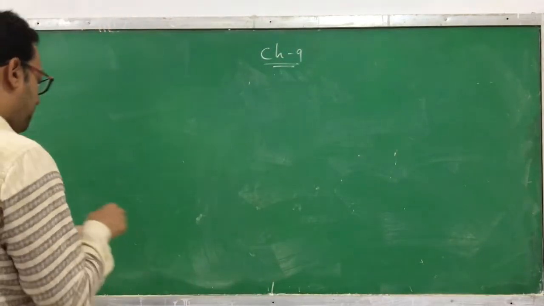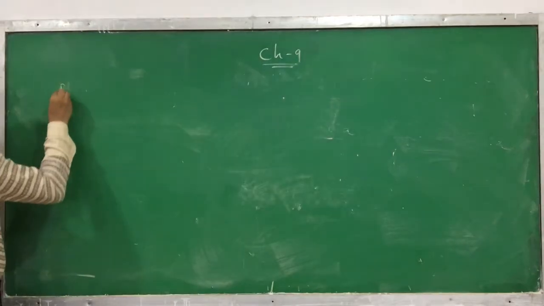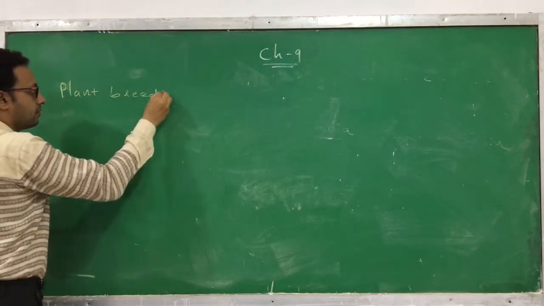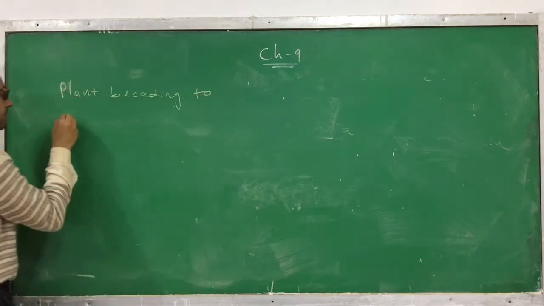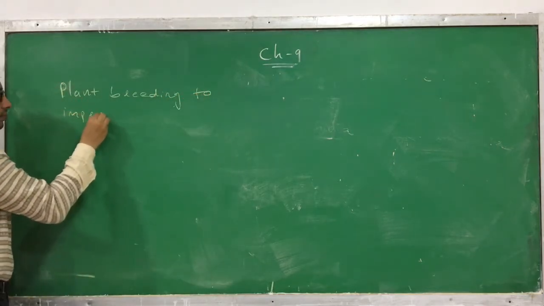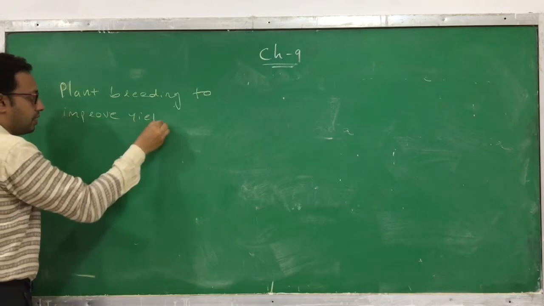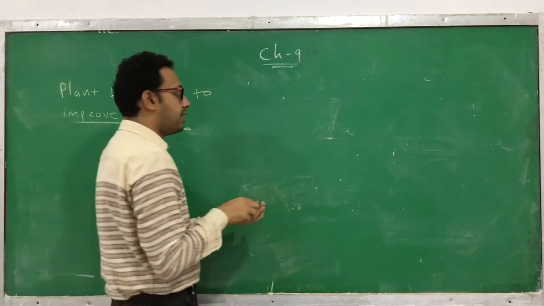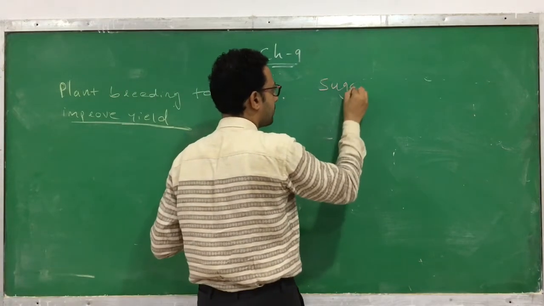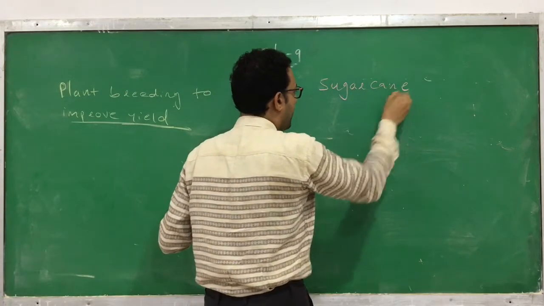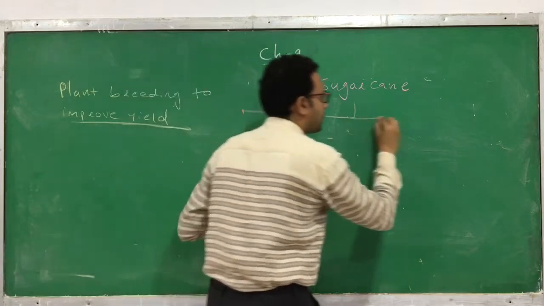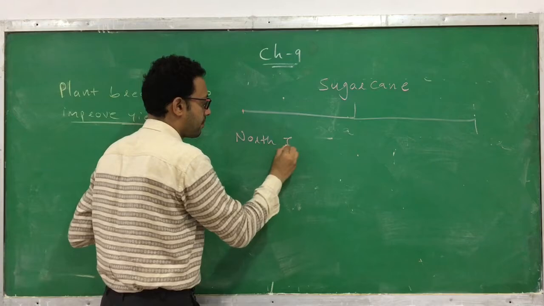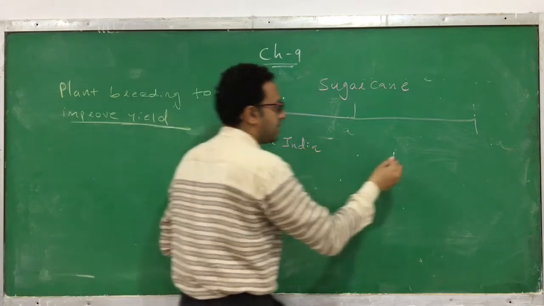Here we are discussing plant breeding to improve yield. Now we are discussing the second example. The second example is sugar cane. Sugar cane normally grows in two major parts of India. One is North India and the second one is South India.